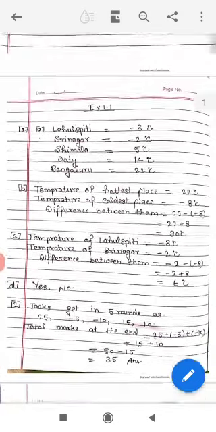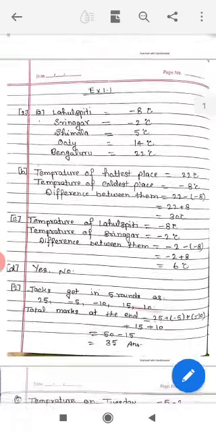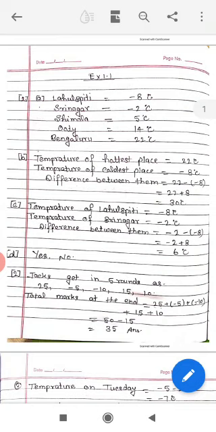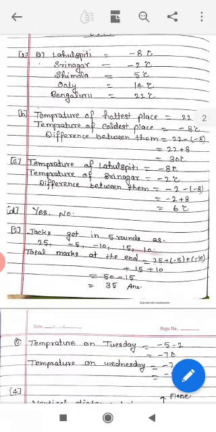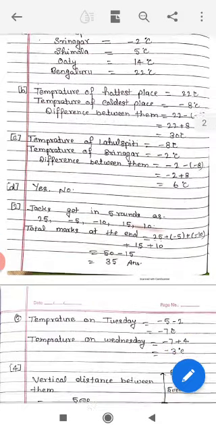We write all the temperatures of the places. The hottest place is Bengaluru and the coldest place is Lahul Spiti. So the difference: the temperature of the hottest place is 22 degrees Celsius and the temperature of the coldest place is -8 degrees Celsius. The difference between them equals 22 minus -8, equals 22 plus 8, equals 30 degrees Celsius.